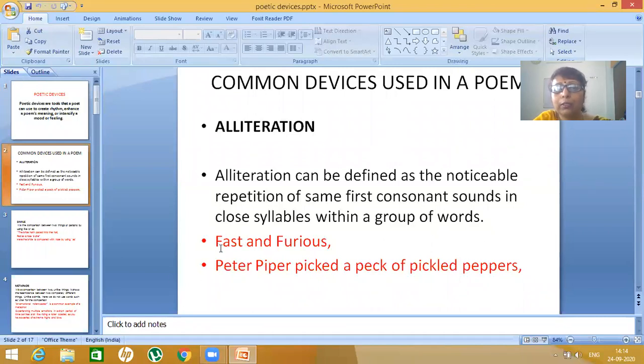As you can see over here, fast and furious. In both, we are getting the first sound in close proximity, so it is an alliteration. In the second example, Peter Piper picked a peck of pickled peppers, we get the p sound in all these words, so we get an alliteration of the p sound.